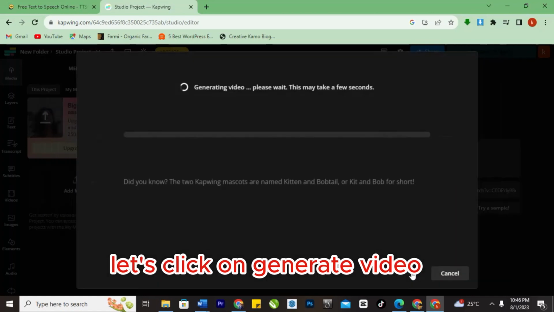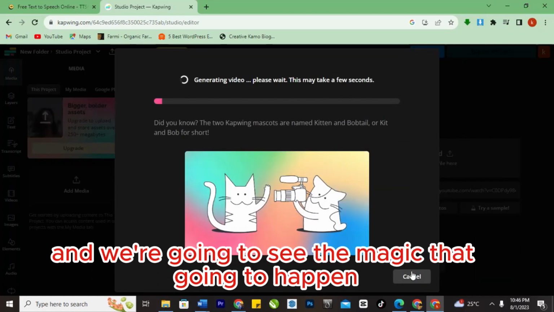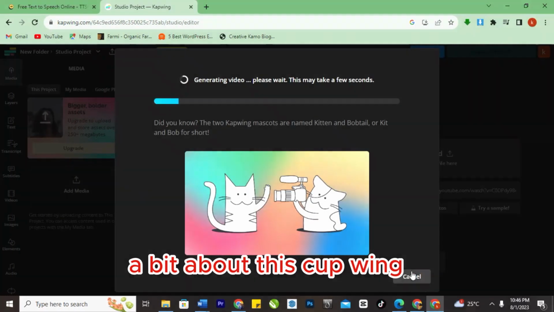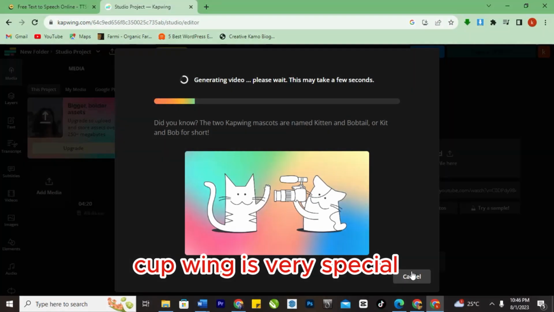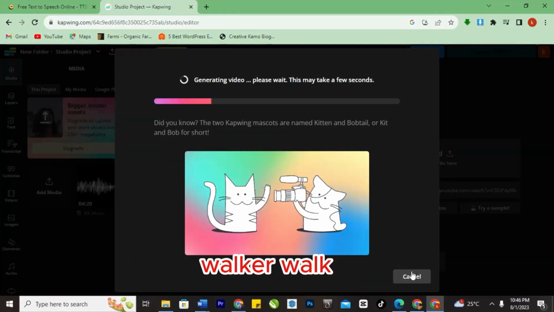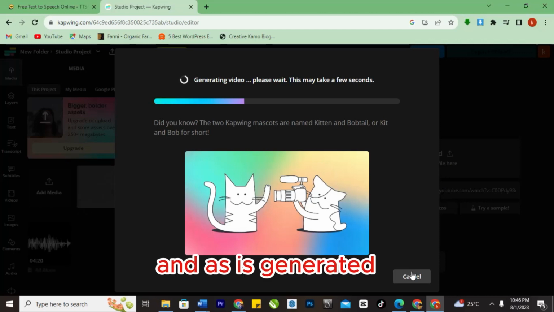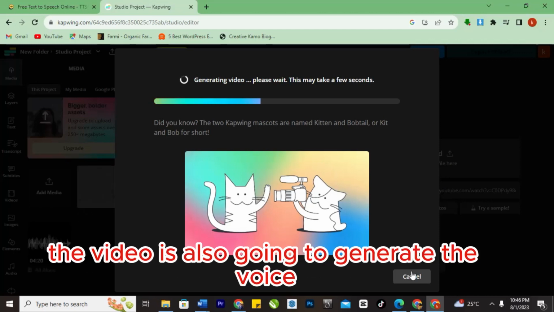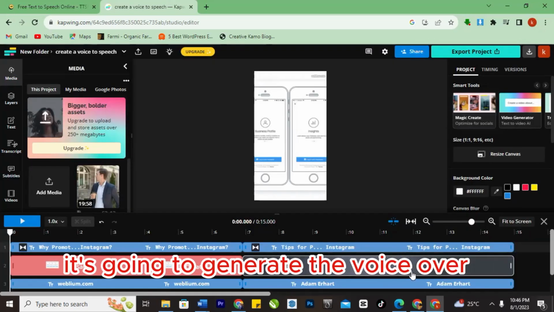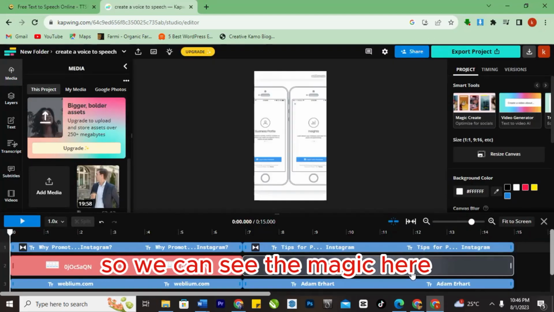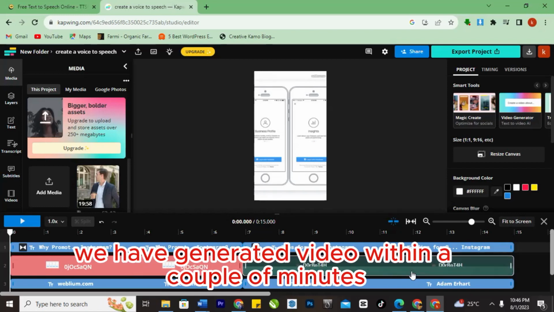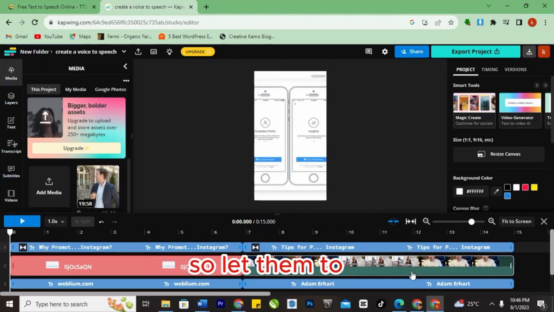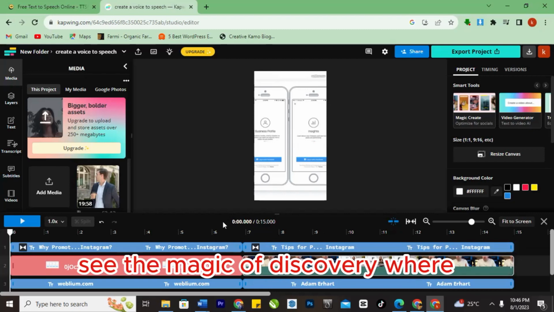Now let's click on generate video and we are going to see the magic that is going to happen with this Capwing. Capwing is very special. I think Capwing works like TikTok, and as it's generating the video, it's also going to generate the voice over for you. We have generated the video within a couple of minutes and we can play it out. Let's see the magic of this Capwing.